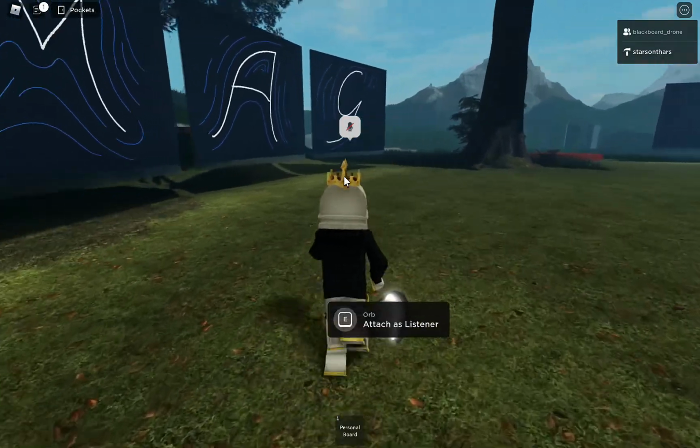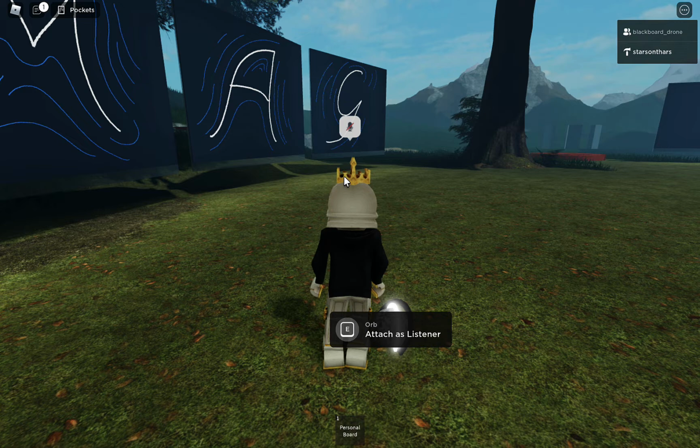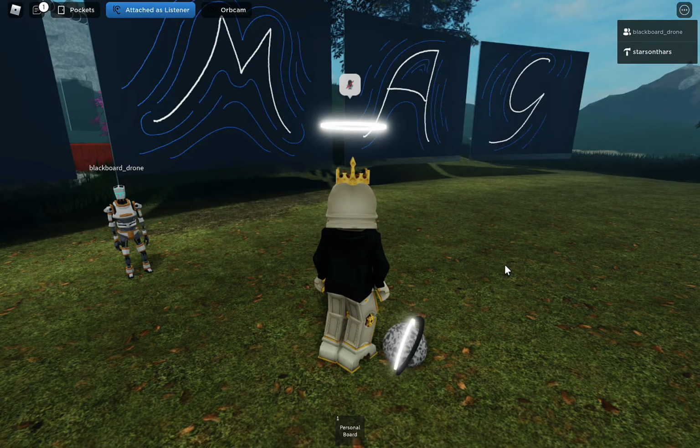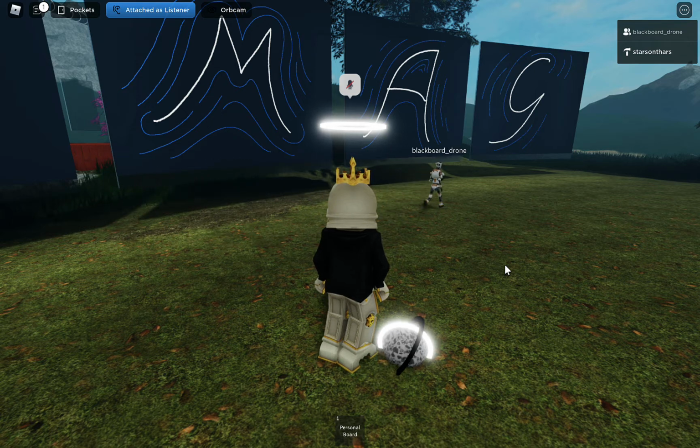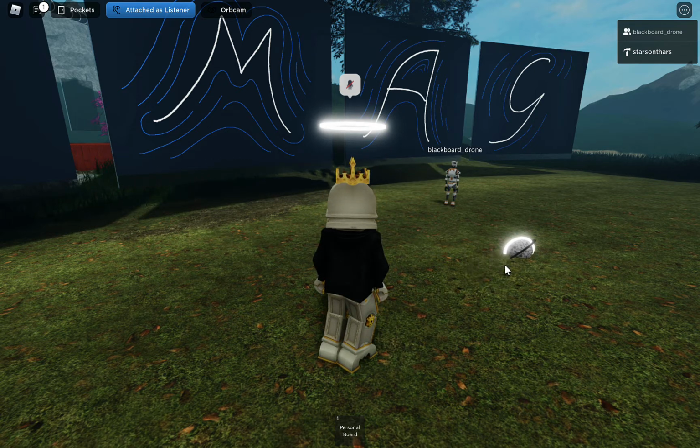This is an orb. Orbs facilitate talks at Metauni. To attach to an orb as listener, which you should do at the beginning of a lecture, click and hold. There is now a halo above my head, which is an indicator that I'm listening from the position of the orb. I'll hear whatever the orb can hear. Even if the speaker moves away from me and becomes less audible under normal circumstances because of Roblox's positional voice chat, because I'm listening from the orb and the orb follows the speaker, I'll continue to hear them clearly.